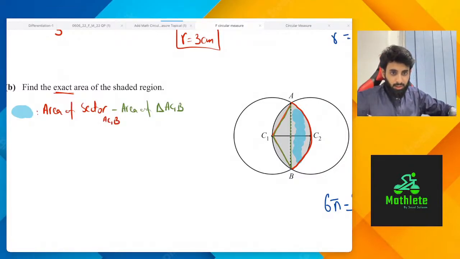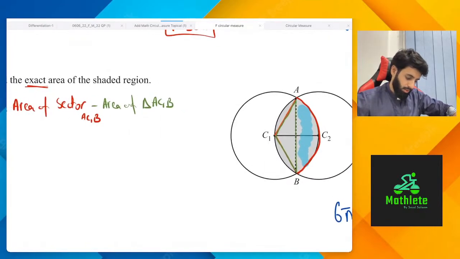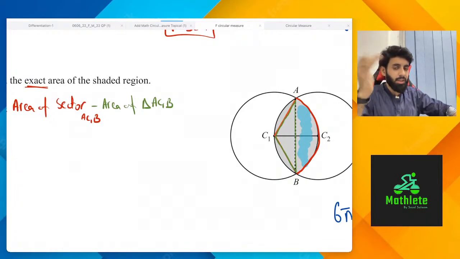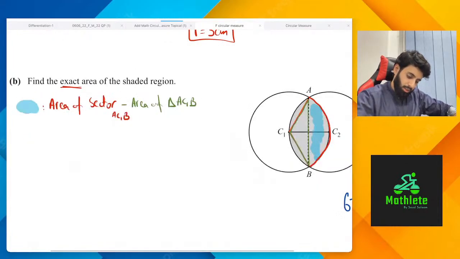Sir, can't we use the area of semicircle? This is not a semicircle, beta. This is basically a segment. So yeah, keep that in mind. Segment is basically a part of a circle that's bounded by the arc length and the chord.